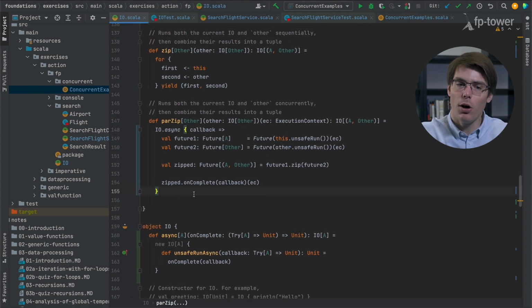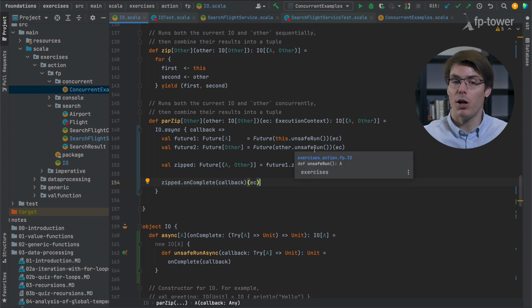Now we don't block anymore in the last operation here. But if you think about it, we do block here and here, and unsafeRun is a blocking operation. So even though we don't block the parZip function, every time we dispatch the two threads, we do block there. So we also need to remove this blocking. Could you please pause the video and try to remove unsafeRun from these two lines?